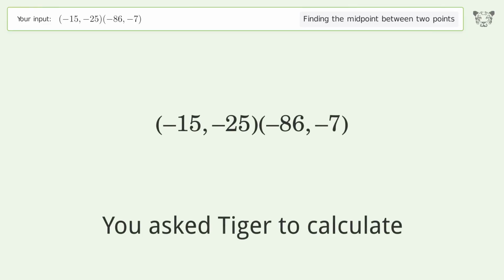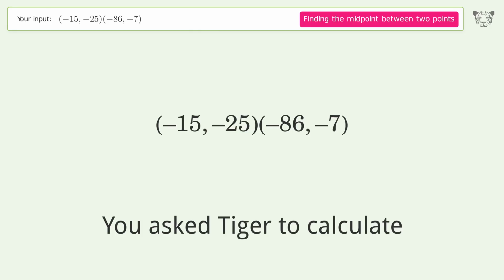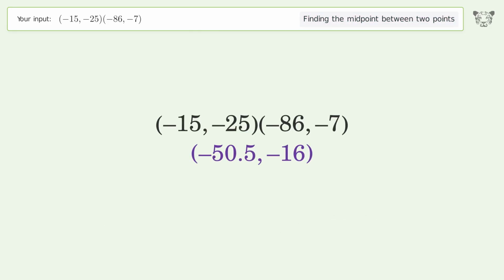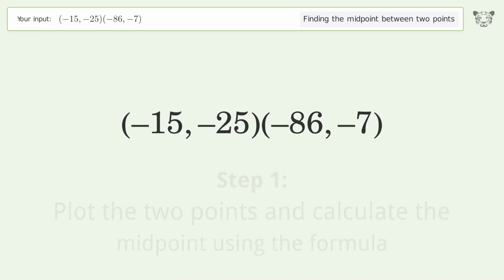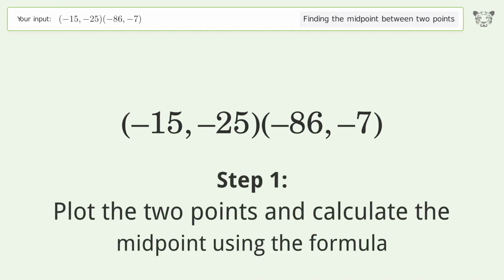You ask Tiger to calculate. This deals with finding the midpoint between 2 points. The midpoint between the 2 points is -50.5, -16. Let's solve it step by step. Plot the 2 points and calculate the midpoint using the formula.